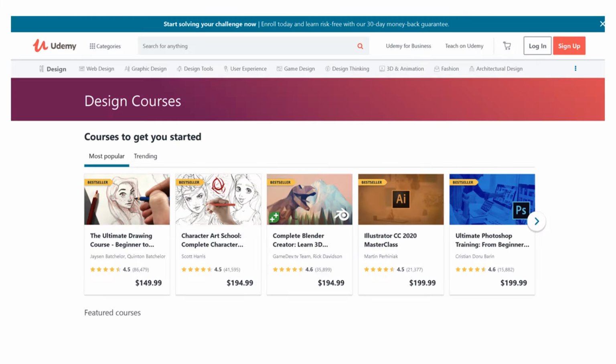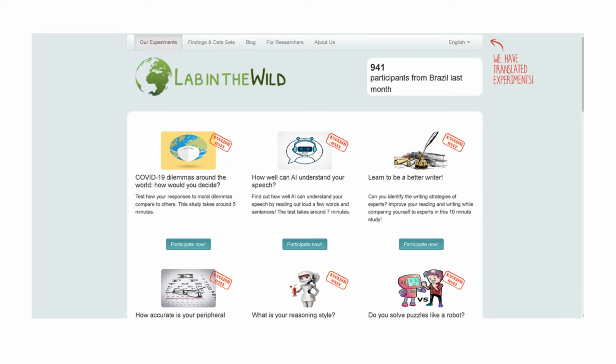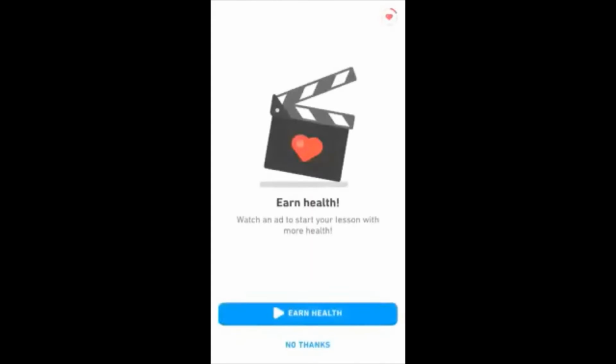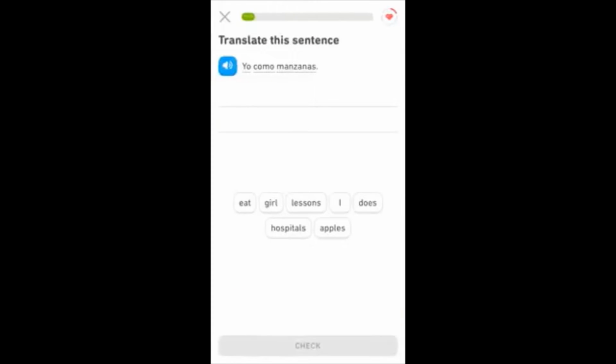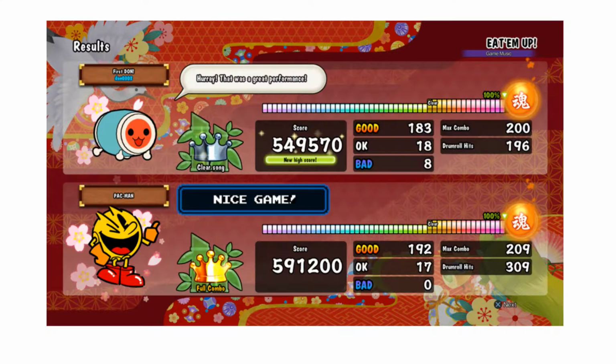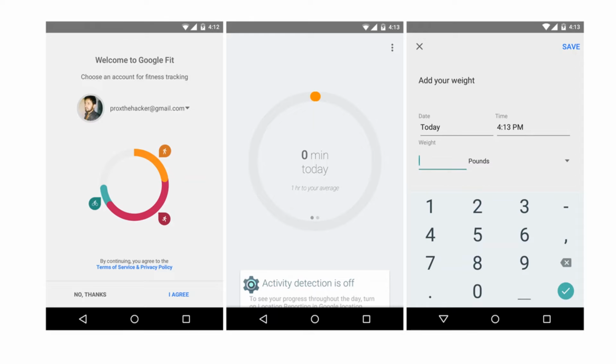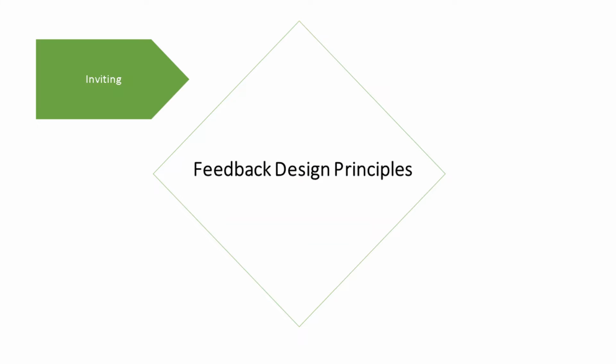We looked at feedback from different types of educational software and platforms such as Udemy, Lynda, ClassDojo, Labs in the Wild, and Duolingo. Not limited to educational applications, we gathered feedback samples from video games and fitness apps as well. From all the feedback samples, we summarized 4 design principles for a feedback page. Firstly, inviting. The feedback should be an affirmative influencer, so that the user wants to improve his or her performance in order to get positive feedback.